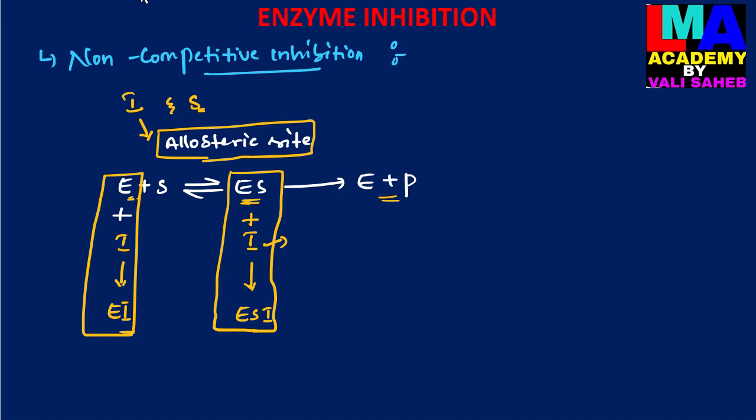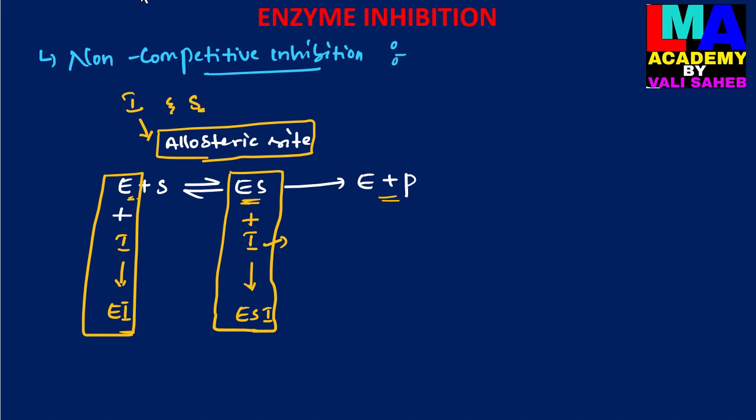The inhibitor can bind with the allosteric site in both the free form of the enzyme and the enzyme substrate complex. We have to remember this most important point in non-competitive inhibition.